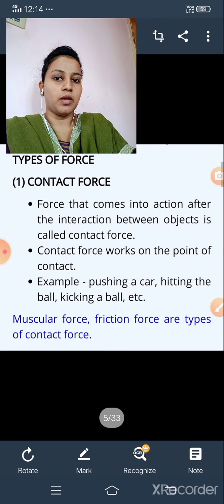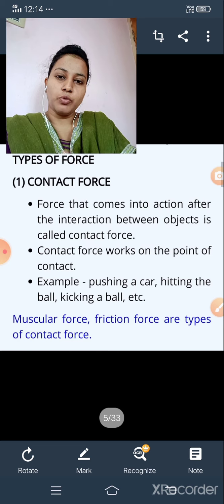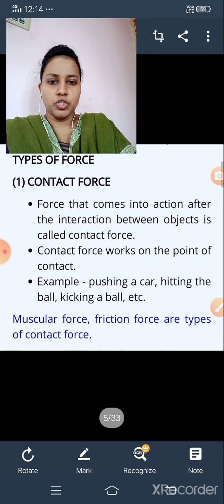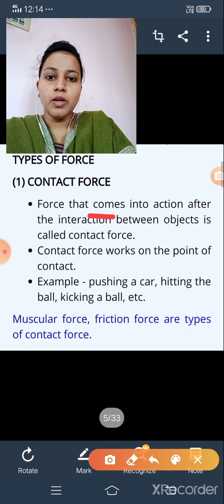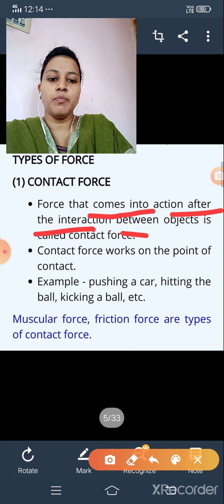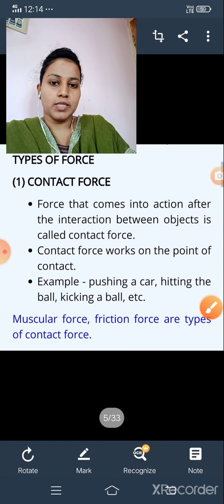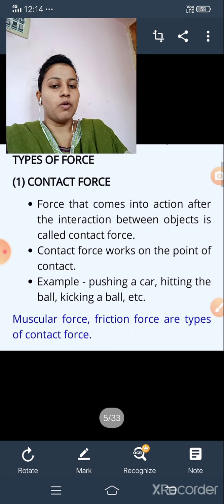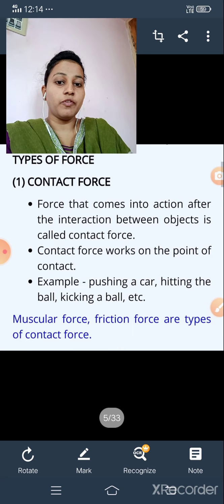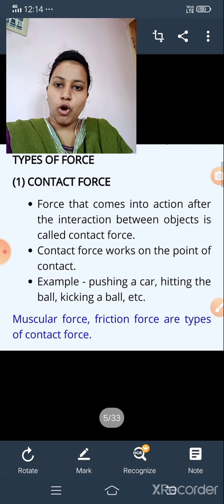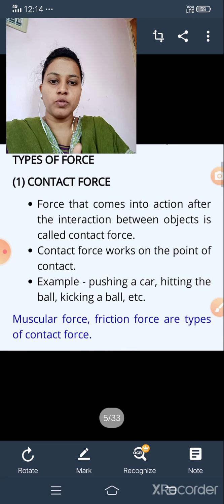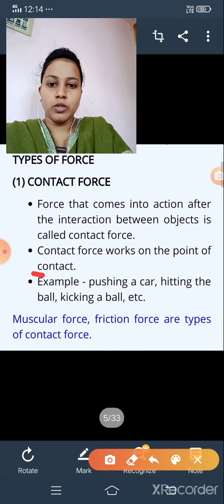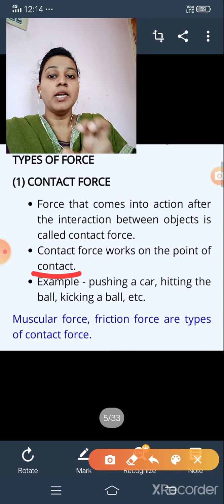One more definition. I already told you, you have to prefer any one of these definitions. So what is your next definition? That is force that comes into action after the interaction between objects is known as contact forces. Force that comes into action after the interaction between any two objects is known as contact forces. Next point, that is contact force works on the point of contact. Works on the point of contact means it is in touch position.